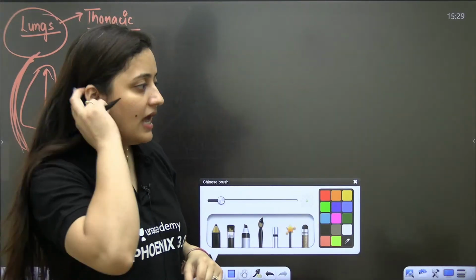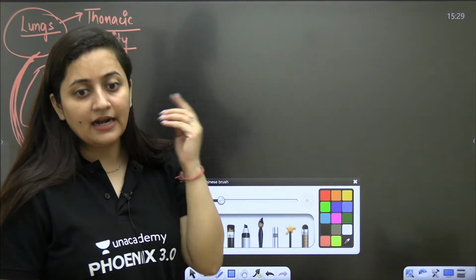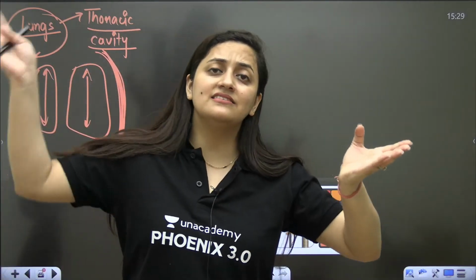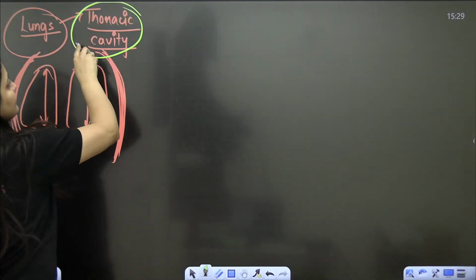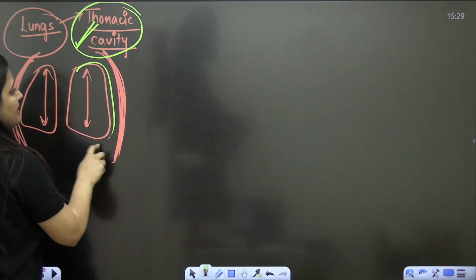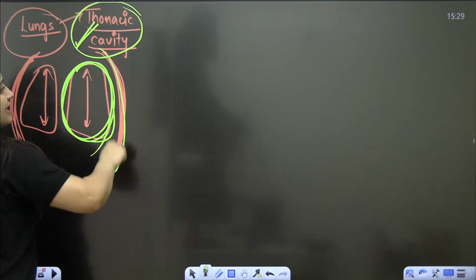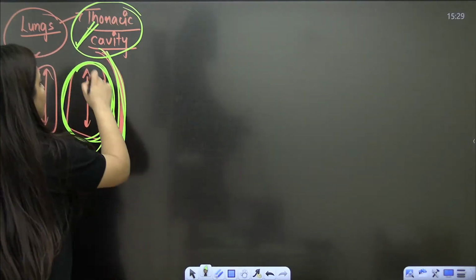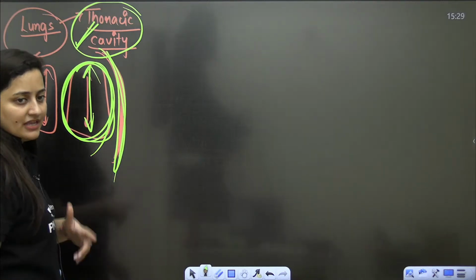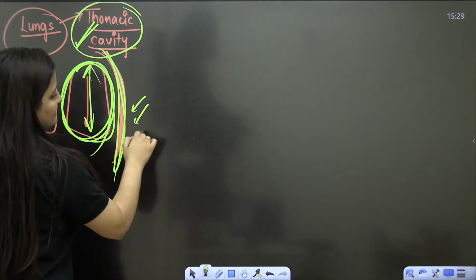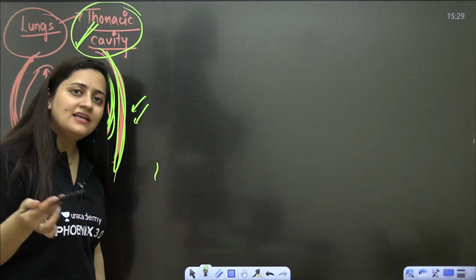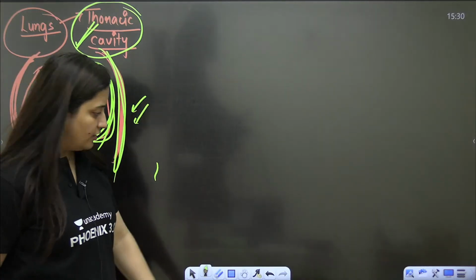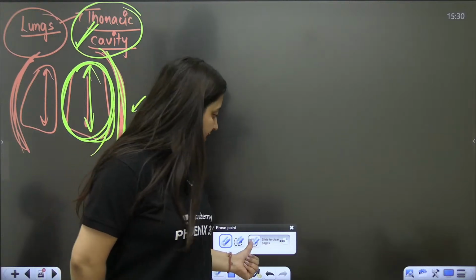Same is the point here. Cutoff and difficulty level are inversely proportional, one increasing, the other decreasing. But here, if there is an increase in the volume of the thoracic cavity, the lungs are arranged in such a way that the change will reflect in the lung cavity, the pulmonary cavity. Let's say the volume of the thoracic cavity increases, then the volume of the pulmonary cavity will also increase. Are you able to understand it?